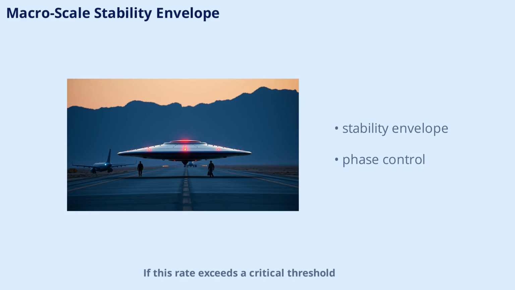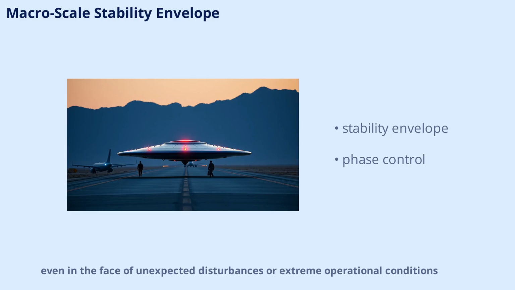If this rate exceeds a critical threshold, the system automatically triggers decoherence, frequency detuning, or even a fallback to Newtonian mechanics. These safeguards ensure that the craft remains stable, even in the face of unexpected disturbances or extreme operational conditions.